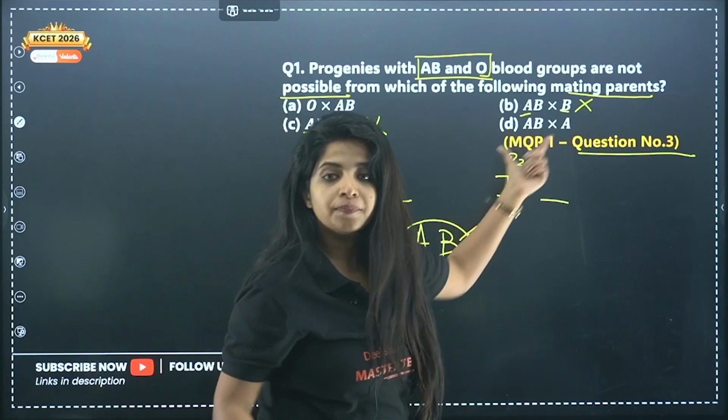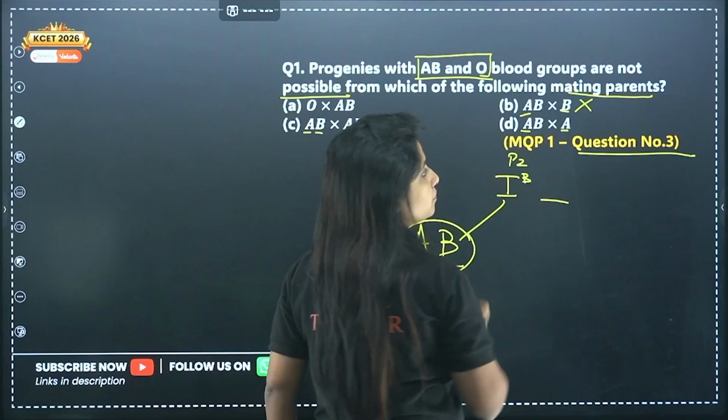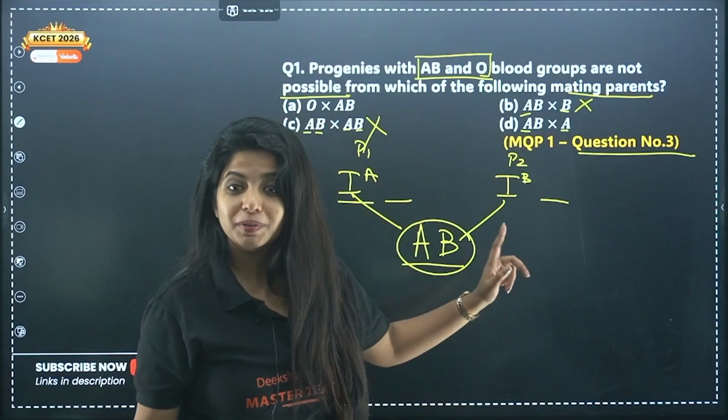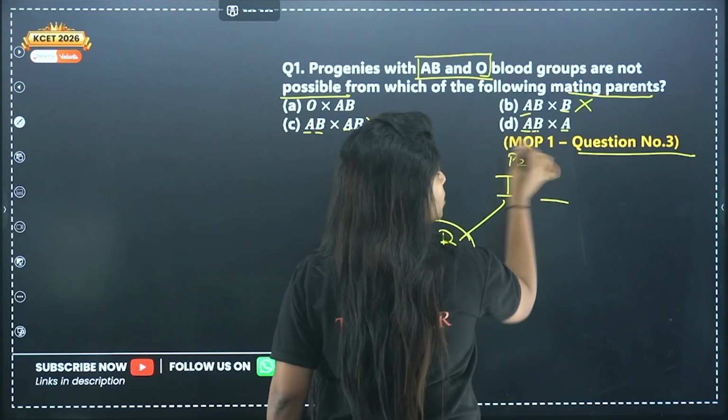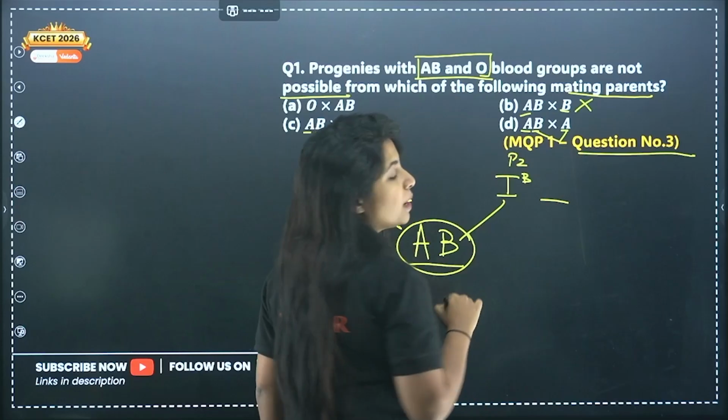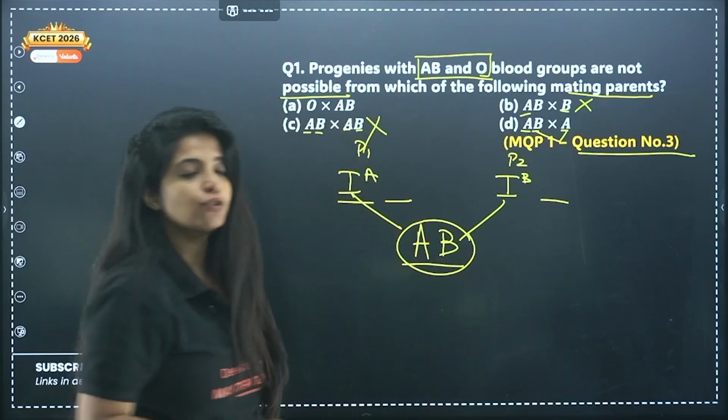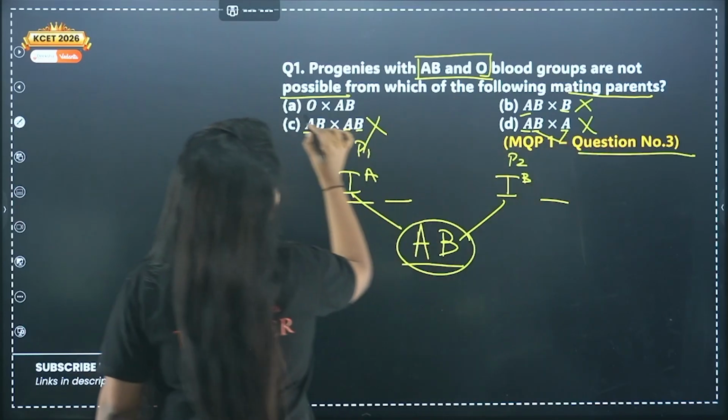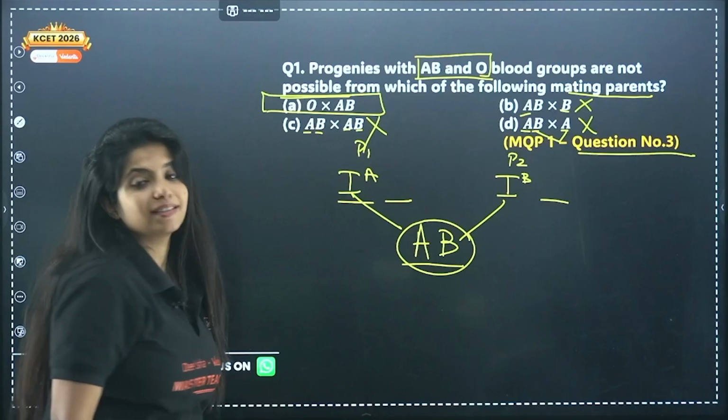What about this option? A is there, A is there. Oh ma'am, it's not possible, this will be the answer. No, look over here, B is also there. This A and B can also combine together to give me AB, right? So this is also not going to be my option. So what am I left with? I am left with this option.